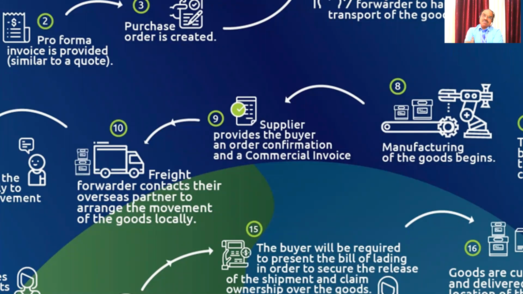Commercial invoice means she will quote the same price mentioned by Melvin plus the Vijay Krishna charges, all these things are quoted. We will see one sample today. I will show in the PPT how a commercial invoice is created. So once the commercial invoice is created, Scindia will send it.